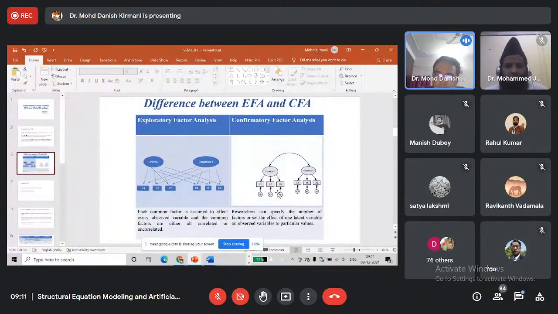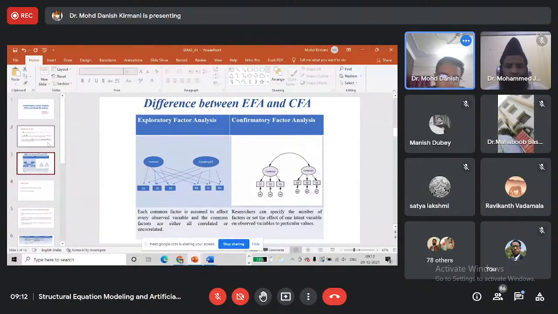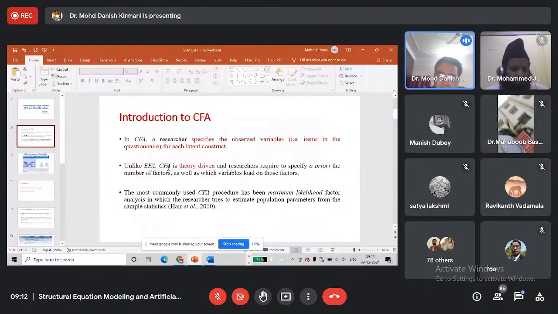There is sufficient literature available, which helps us assign different indicators to their underlying factors, and we just check whether the model we have proposed, and the indicators we have assigned to the constructs, are supported by the statistics or not. So this is the basic difference between EFA and CFA.